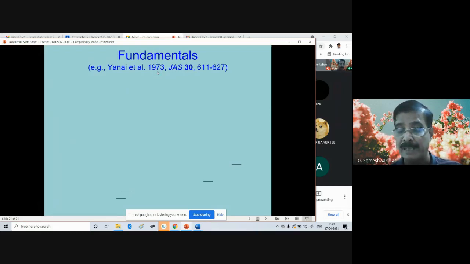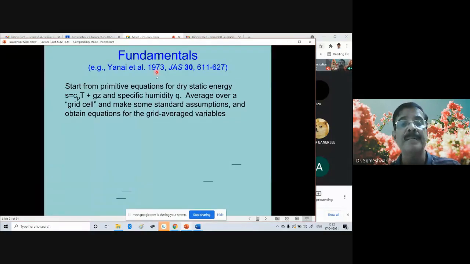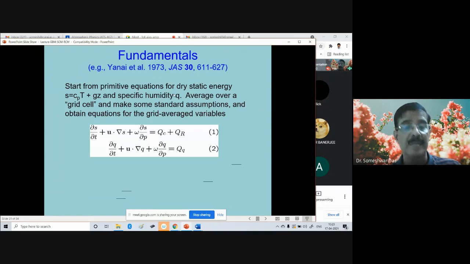In a very simple way, here they try to construct a two-dimensional model of the radiative convective atmosphere. It starts from the primitive equations for dry static energy. You know what dry static energy is? That is CpT plus gz, denoted by S, and the specific humidity Q. Average over a grid cell and make some standard assumptions and obtain the equations for the grid average variables. This is the basis or fundamentals of Yanai's scheme, Yanai's model. And these are the equations.